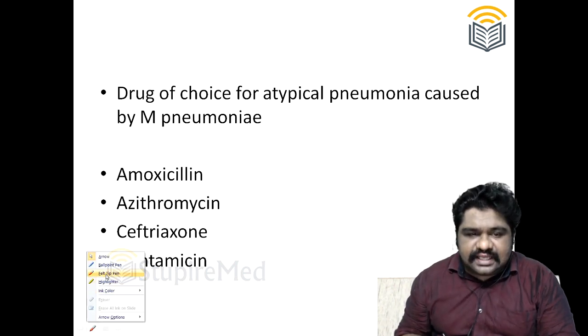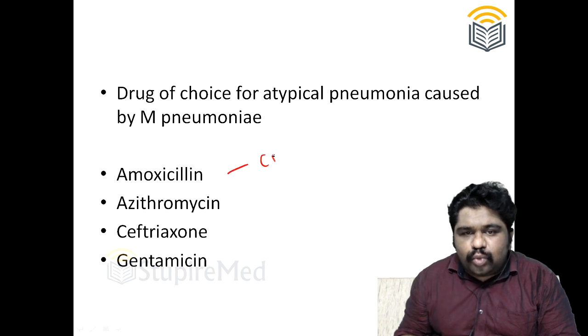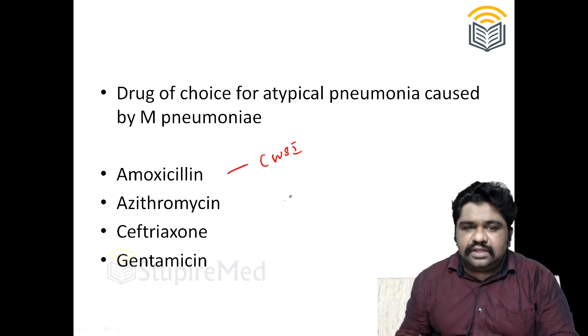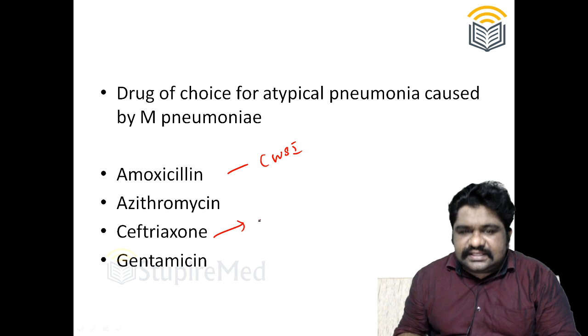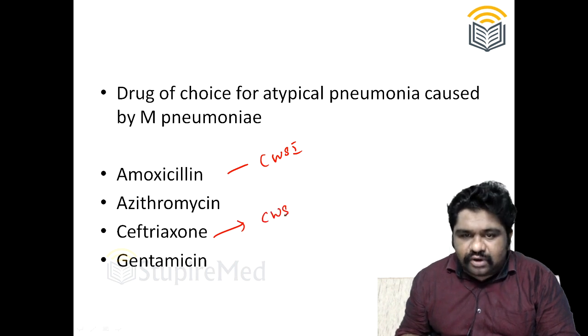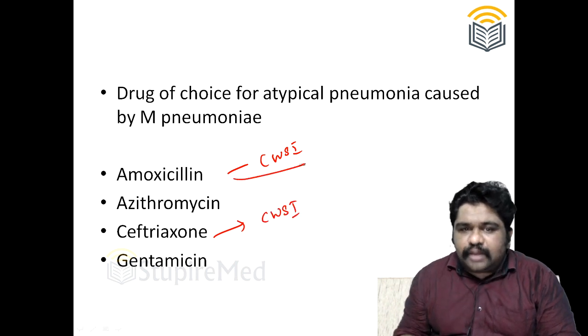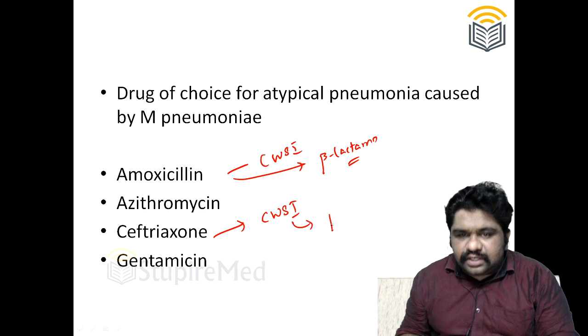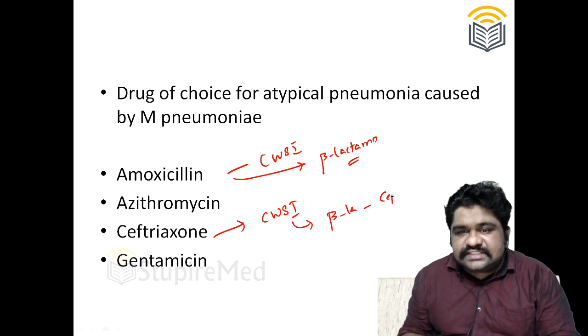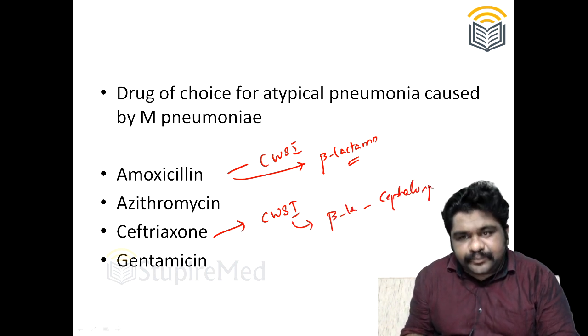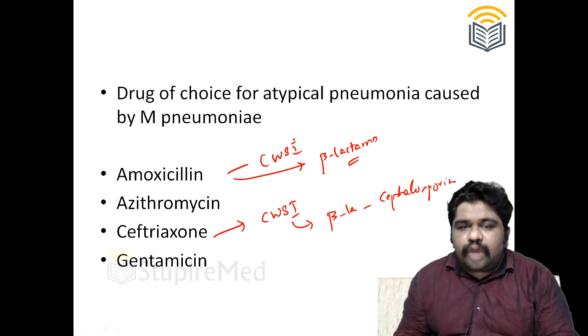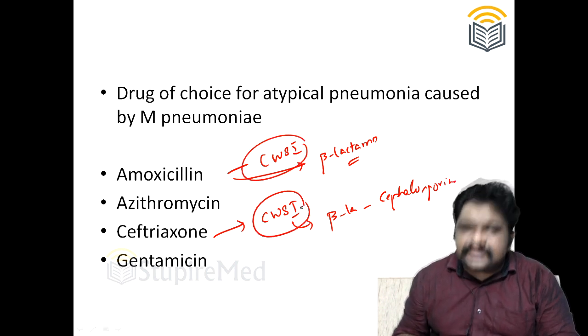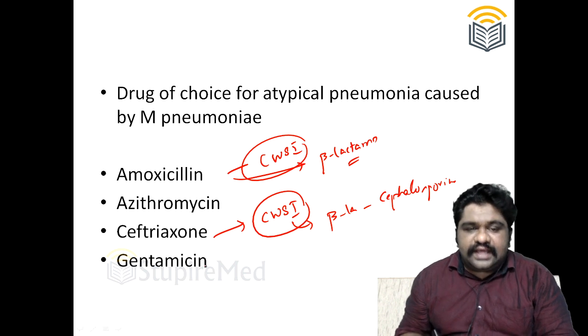Amoxicillin is a classical example of a cell wall synthesis inhibitor. Ceftriaxone is an example of the same class, cell wall synthesis inhibitors, but amoxicillin comes under beta-lactams called the penicillin group of drugs, while ceftriaxone comes under beta-lactams which are cephalosporins. What is common to both of them? Both these drugs inhibit the formation of a cell wall.